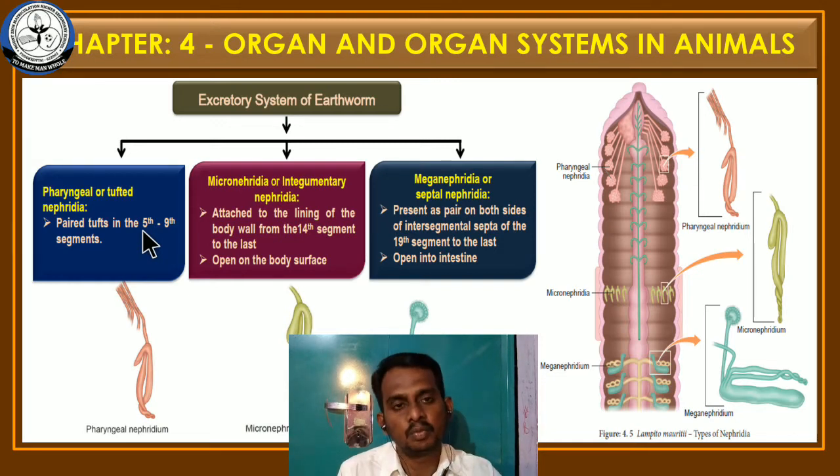These 5 segments are occupied by the pharyngeal nephridia, because these nephridia start from the pharynx.